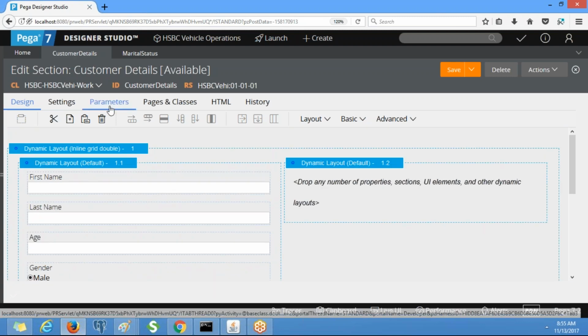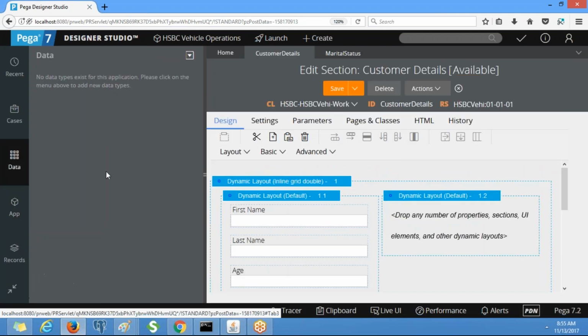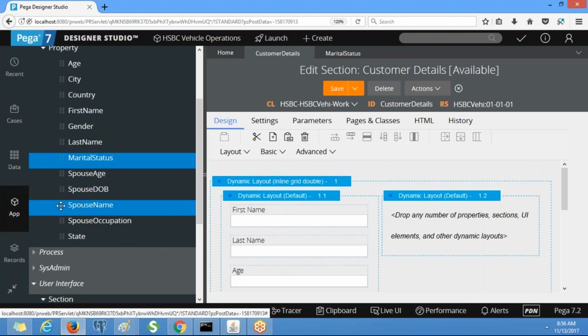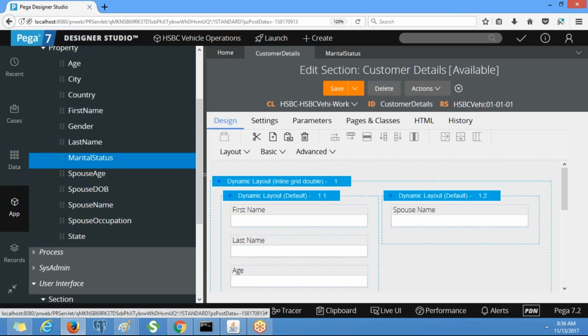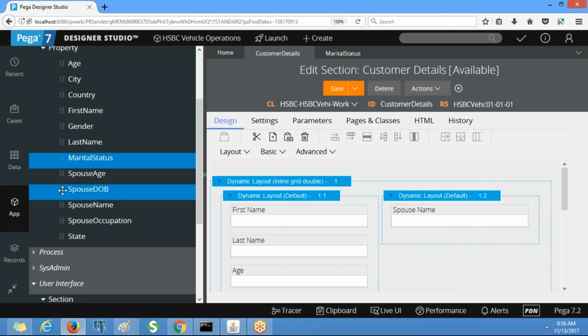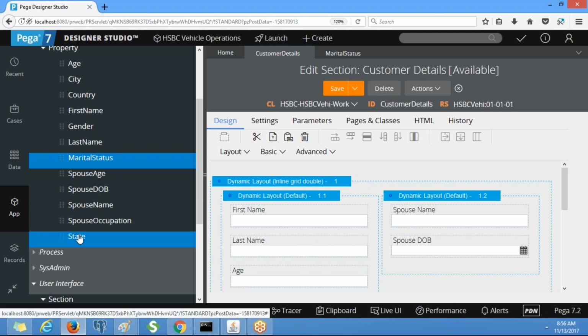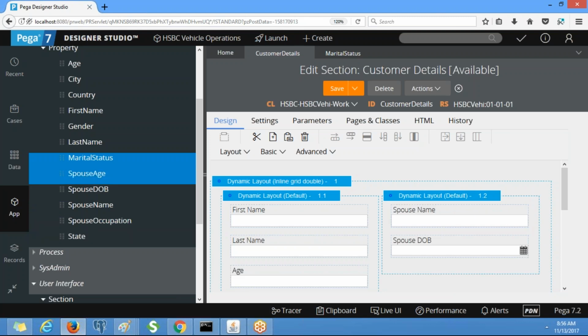Spouse name. Spouse DOB, age, occupation.